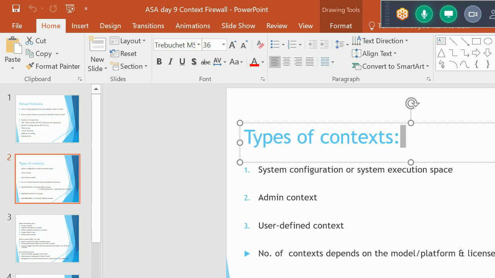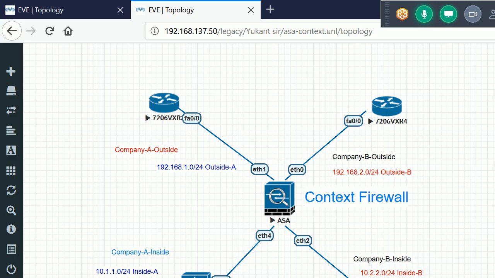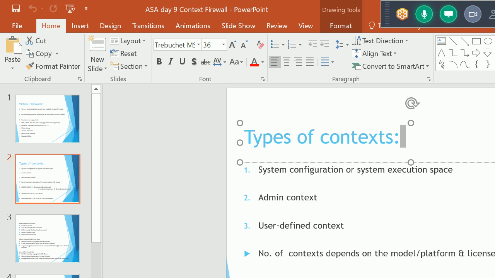The number of contexts depends on the model, platform, and license. Generally with the base license, we can create only two contexts. If we want to divide this firewall for 10 companies or 8 companies, we need to check with Cisco what they will give. They will give us the model number, which we can use, and we also need a license for that.